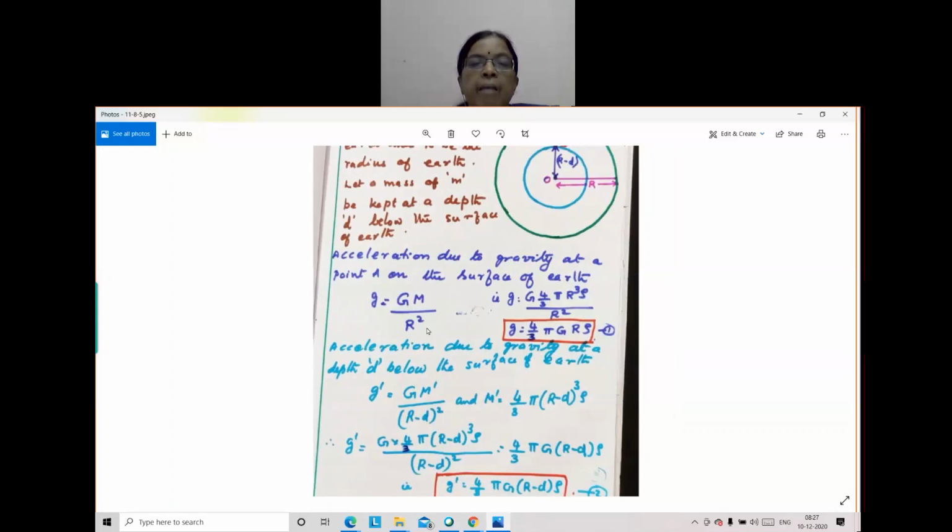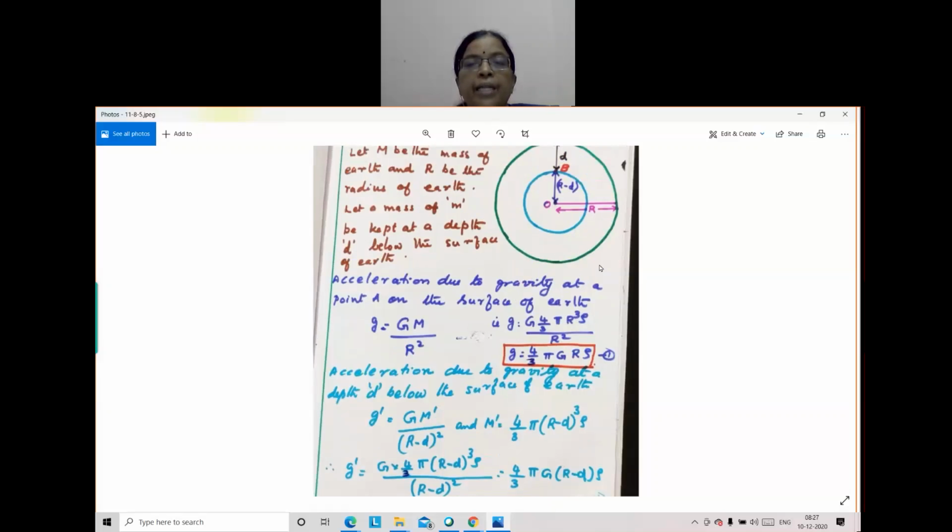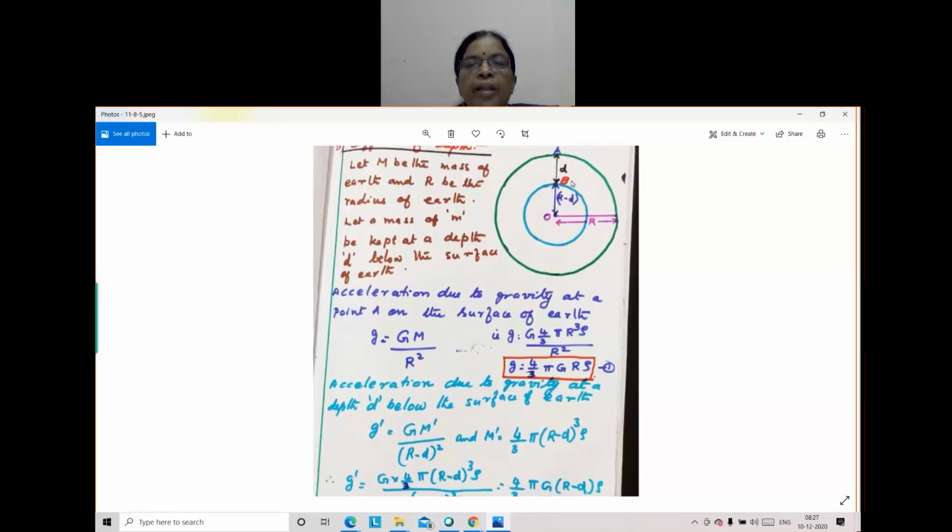expression, capital GM by r square. But you know, in the earlier case we have not considered its mass because at higher altitude, when you go, air mass is neglected. That's why. But here we are digging the earth, so when the radius of the earth becomes this much, it really affects the mass. So when we consider earth radius capital R, we have to consider its mass.